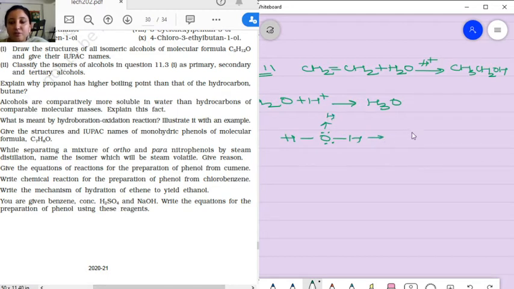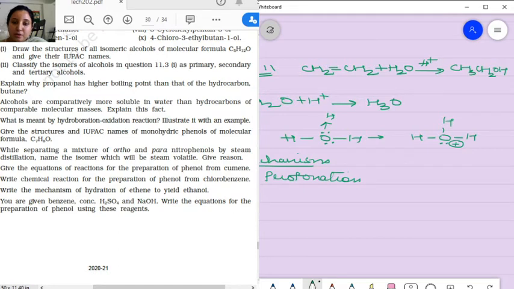If the shifting of the electrons takes place, then this coordinate bond will change into a covalent bond and oxygen will get a positive charge. So what is going to be the mechanism? Your very first step in the mechanism is the protonation.